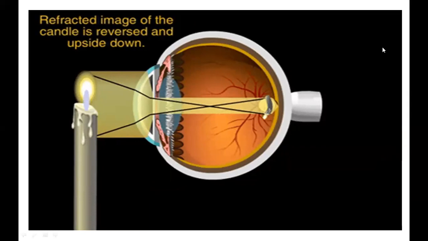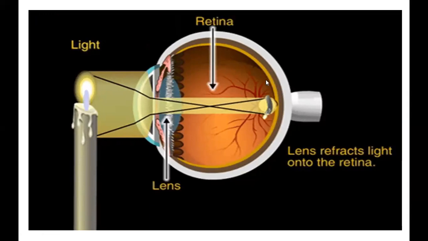Refraction. Due to that refraction theory only, the eye lens is sending the image to the retina. Okay, grade 11 you will study, don't worry. The grade 9 students, don't worry. Now the grade 9 students are so much interested. They're asking, sir, what is refraction? How to study? Don't worry. In grade 9, 10 and 11 you will study.